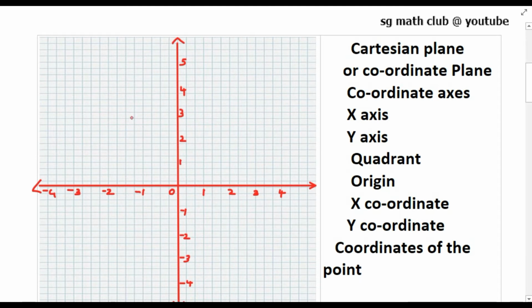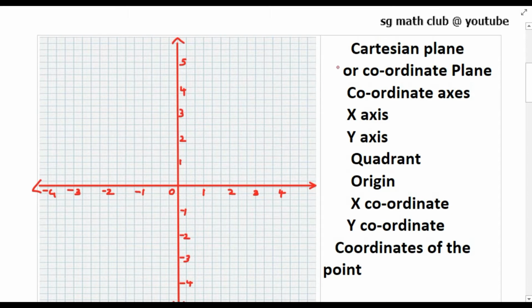So to locate the position of an object or a point in a plane, we require two perpendicular lines. One is horizontal line, the other one is vertical line.